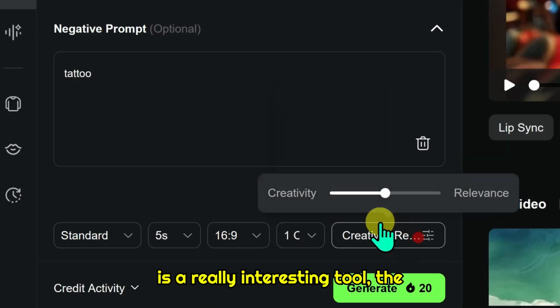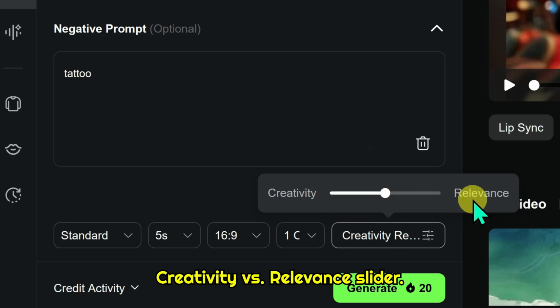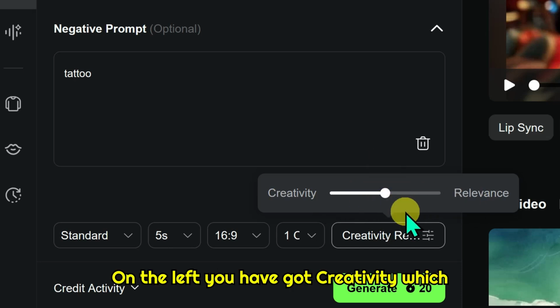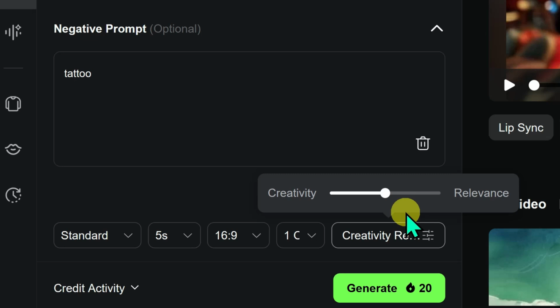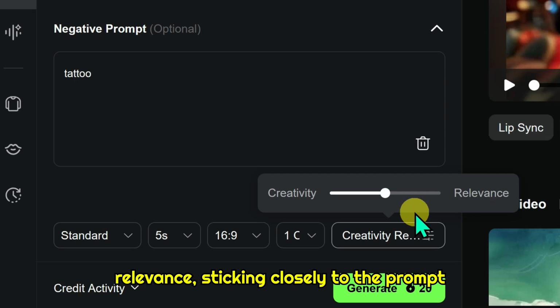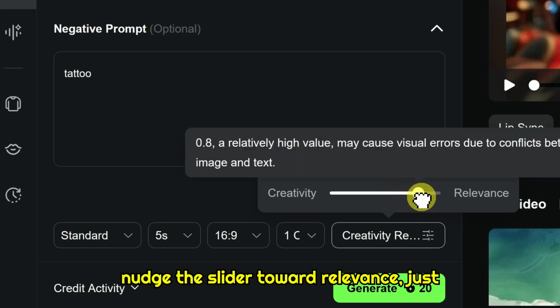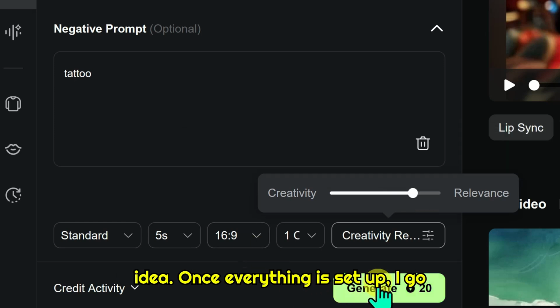Next up is a really interesting tool, the creativity versus relevance slider. On the left, you have got creativity, which gives the AI more freedom to experiment. On the right, it leans more towards relevance, sticking closely to the prompt you gave. For this one, I am going to nudge the slider toward relevance, just to keep the output closer to my original idea. Once everything's set up, I go ahead and click the Generate button.